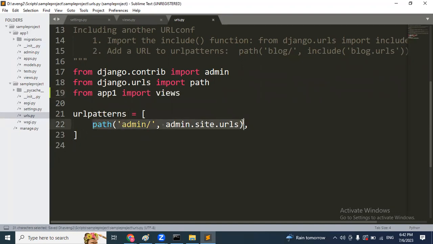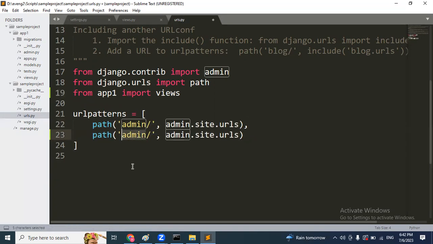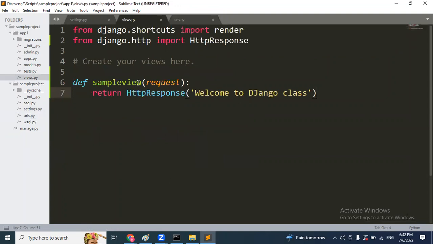So just copy the sample URL. And here first mention your URL name, any name we can use. For example, I will use home as my name. And after that, when user enters the URL, immediately the request will be forwarded to the urls file. Immediately they will check the URL name. For example, if our home URL is matched, immediately they are going to connect with the views file. In the views file, which view do you want to connect? If you want to display this response, our view name is sample_view.